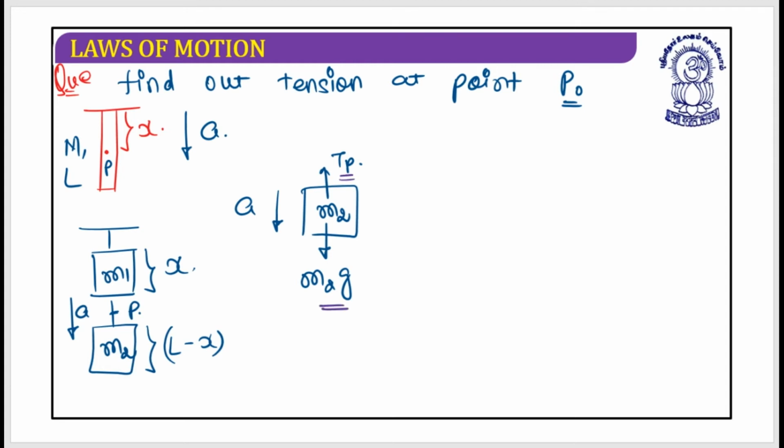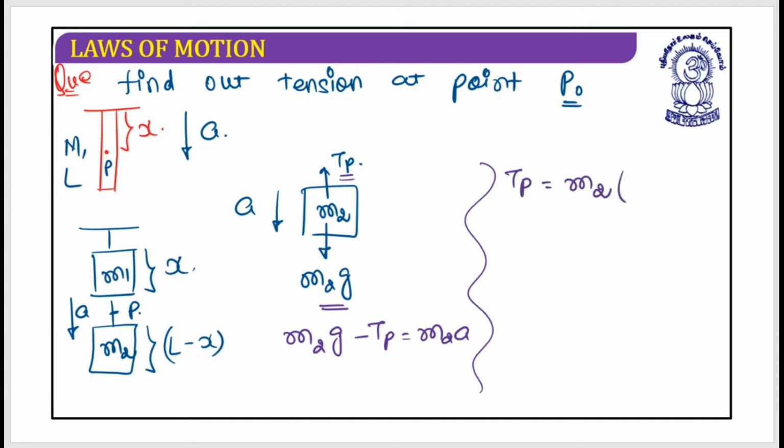M2G must be dominating Tp, so M2G minus Tp is equal to M2A. So this Tp could be written as M2(G minus A). The M2 could be written as total mass M, total length L, multiplied by the length L minus X, into bracket G minus A. This is the tension at point P. I hope these things are clear. Is it clear? So now I hope you can have command over this kind of questions.